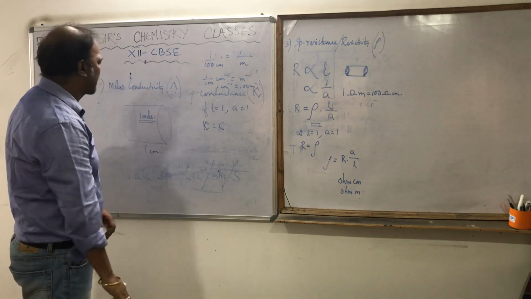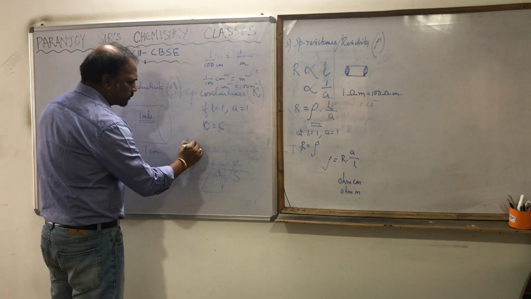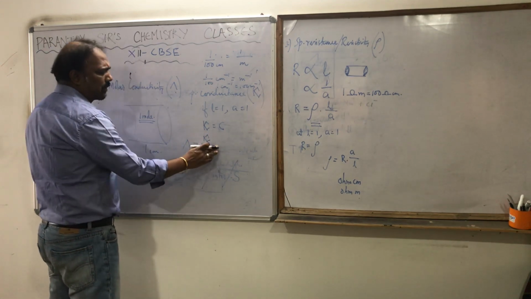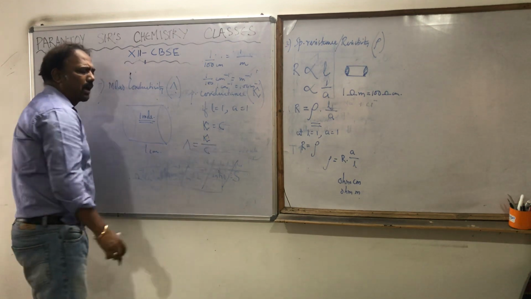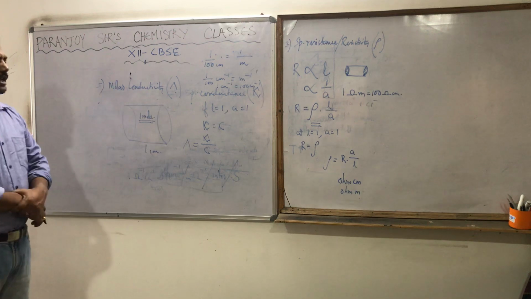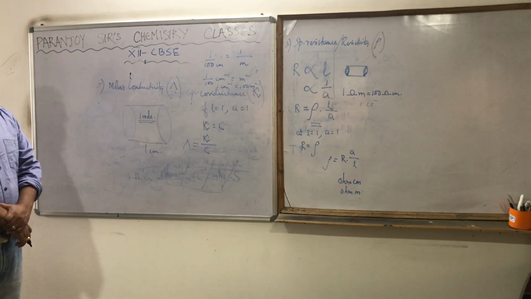Mathematically, we can write lambda equal to kappa by C. Kappa is specific conductance or conductivity, C is concentration.